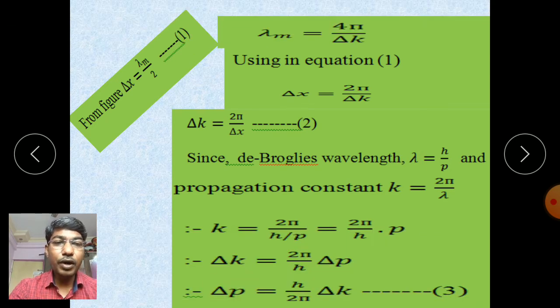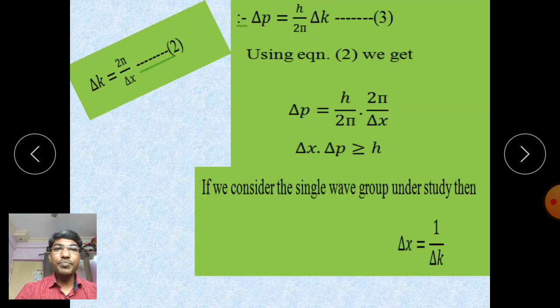Therefore del p is equal to h upon 2 pi into del k, this is equation 3. Equation 3, that is del p is equal to h upon 2 pi into del k. But we know from equation 2 that del k is equal to 2 pi upon del x.